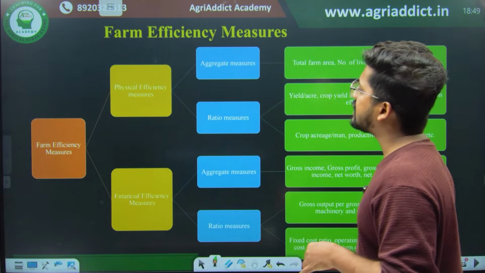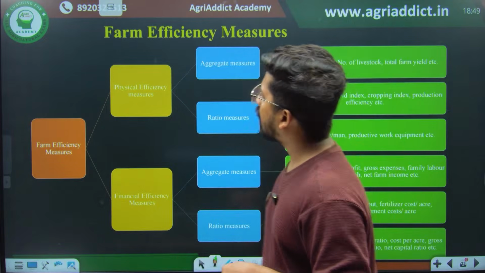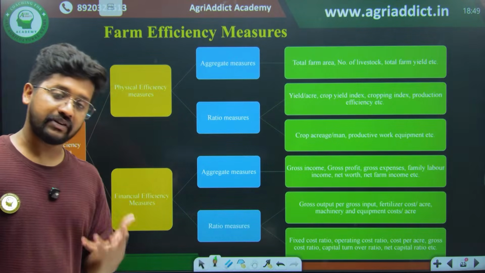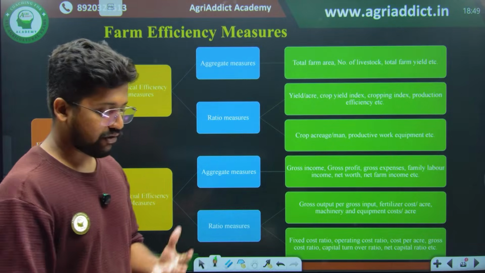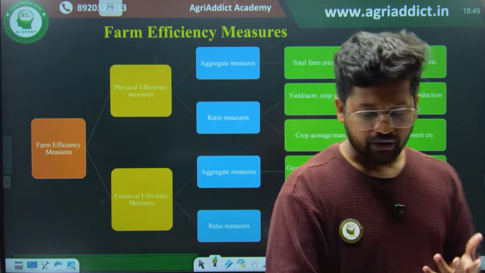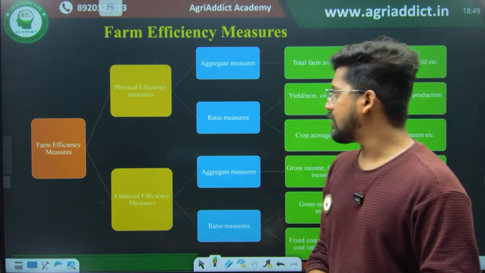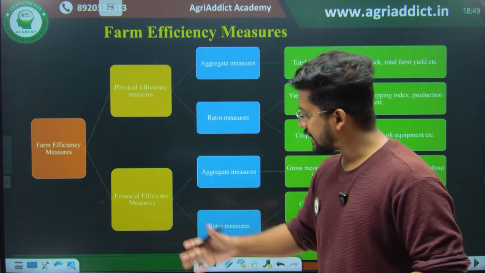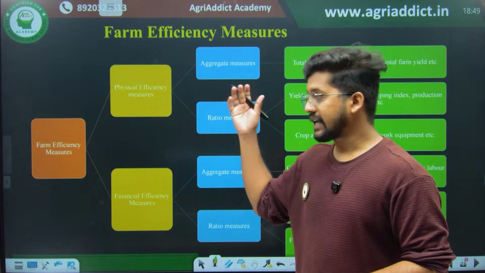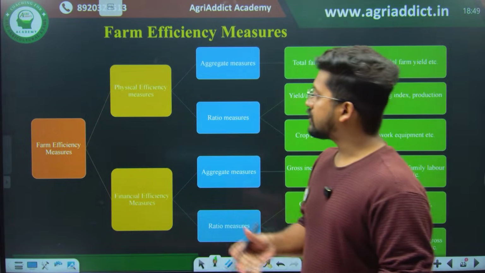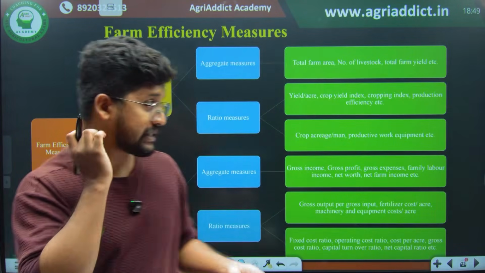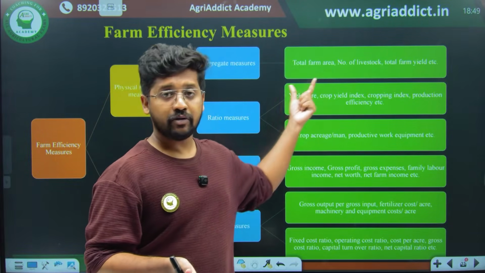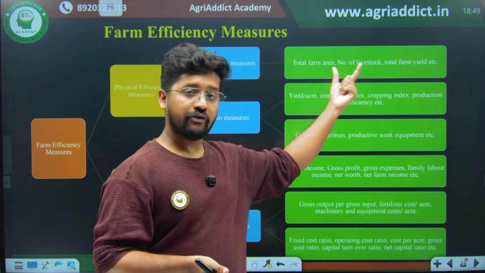Then there are some efficiency measures that we use to assess the profitability, sustainability or viability of a particular farm. There are physical efficiency measures as well as financial efficiency measures. In both, we have aggregate measures as well as ratio measures. In the physical efficiency measures, the aggregate measures include how much total land area we have, how many livestock we have, and how much total farm yield we have.